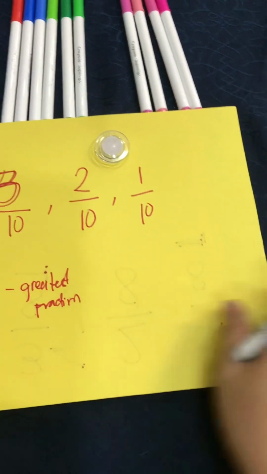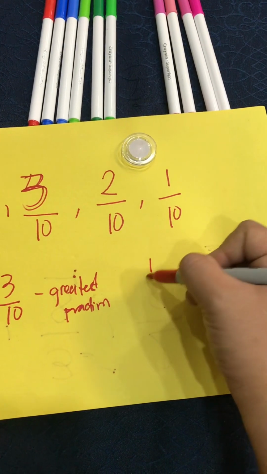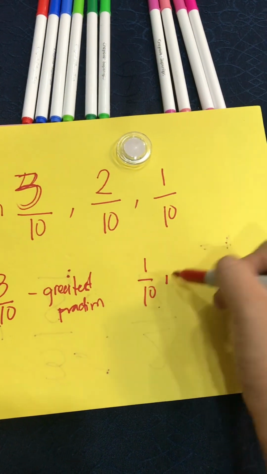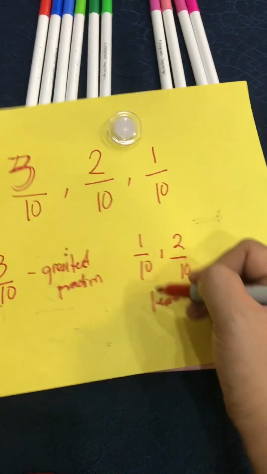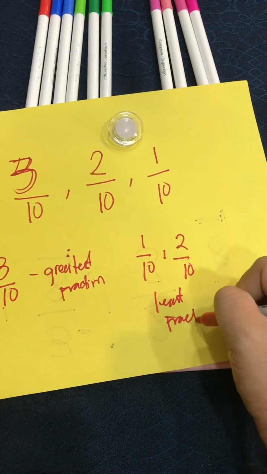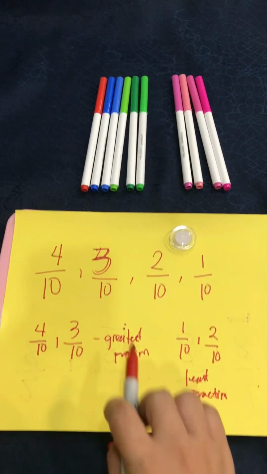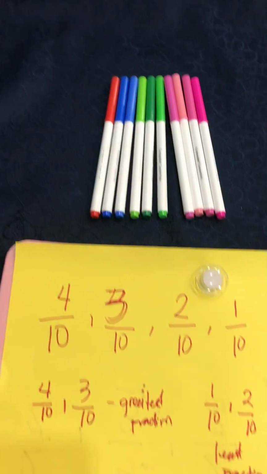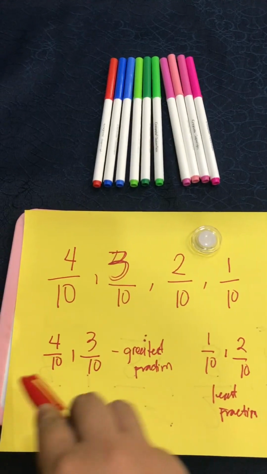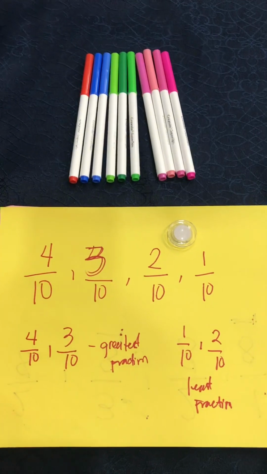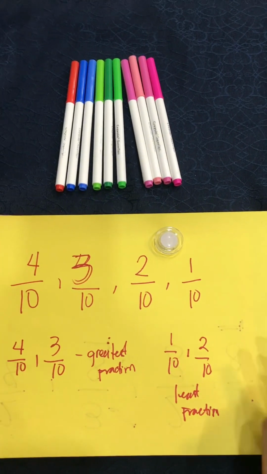Next, what is the least? This is the least. 1 over 10 and 2 over 10. The least fraction. Do you get it? Remember, regardless of the color, we are going to count them as a whole. And you're going to arrange the fraction into the greatest and the least fraction.